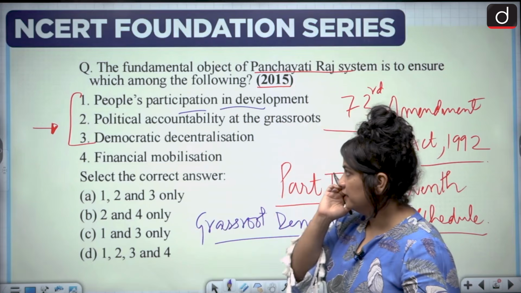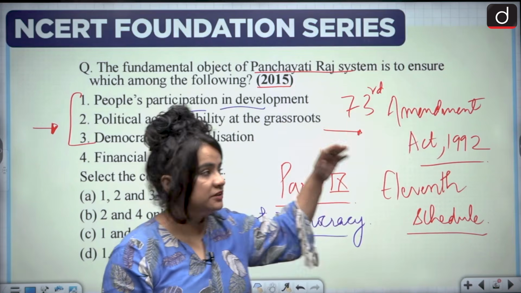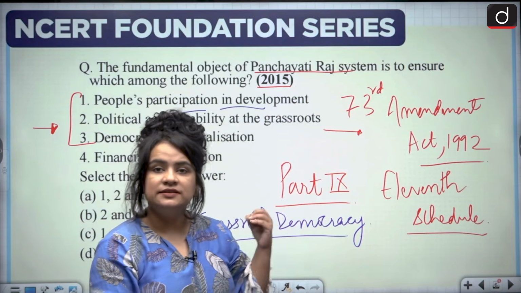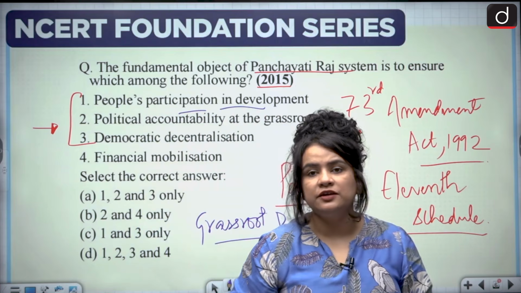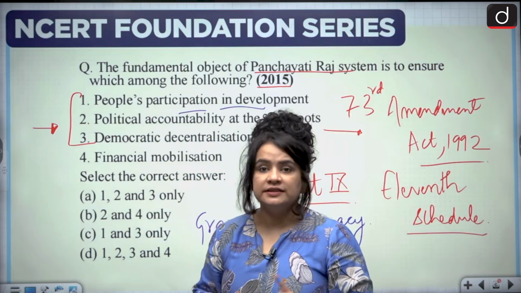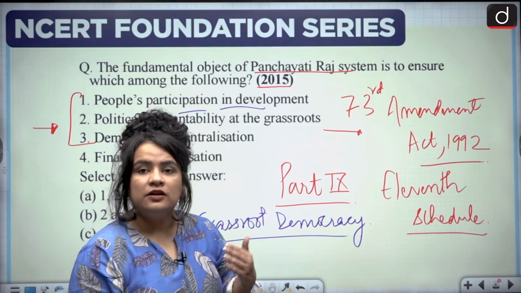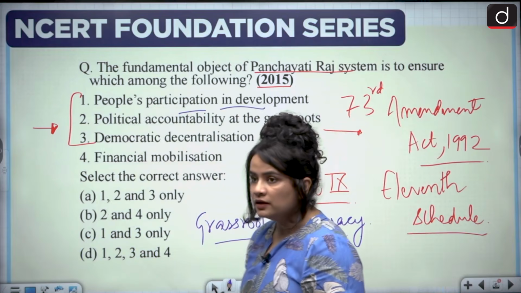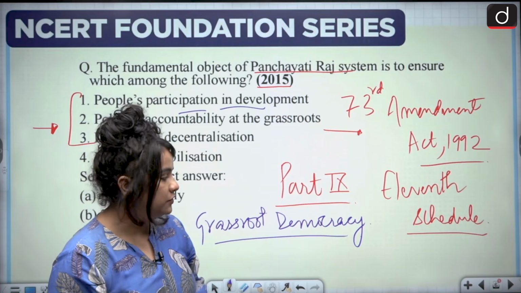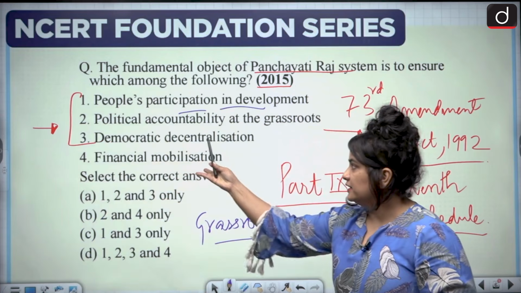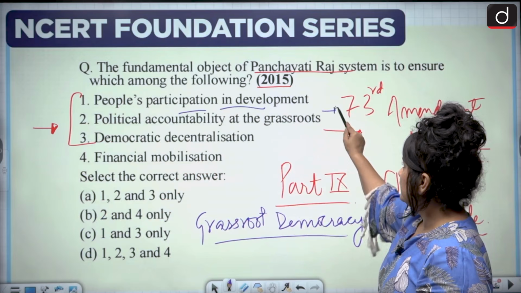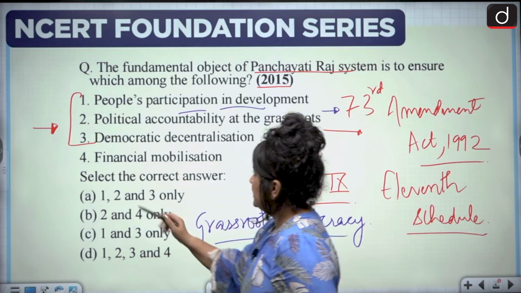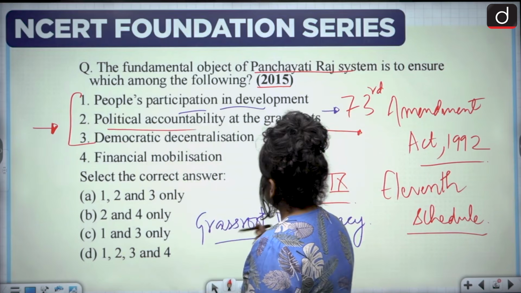Now here again, it doesn't mean that before this the Panchayati Raj system or the Sabha system was not present in India. It has been there since ancient times, all right, in the form of various assemblies or sabhas. In modern times, of course, Lord Ripon during the British time gave it a fillip, a boost to the local self-government, all right. And here, of course, this constitutionalized the whole idea.